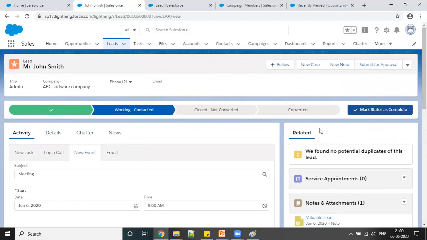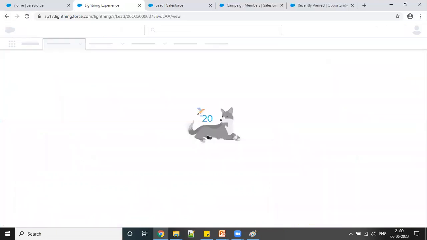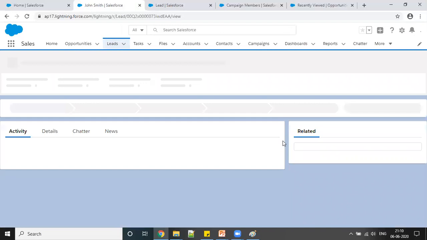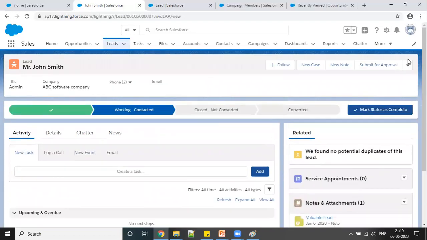Fine. So here we have a few buttons like clone. Okay, if I just click on clone, it will copy all the data from this lead, like the title and everything. It will clone. I think there is some internet issue maybe. So it will just create a copy of this lead. So you can create a new lead basically. So it saves a lot of effort basically.